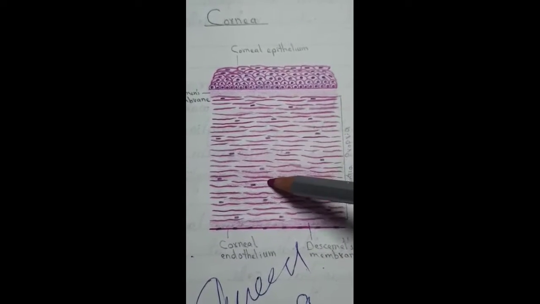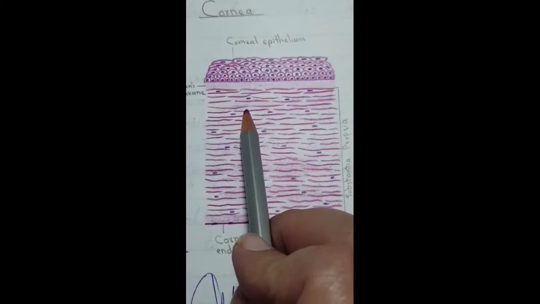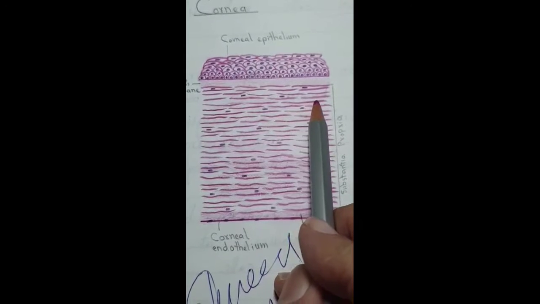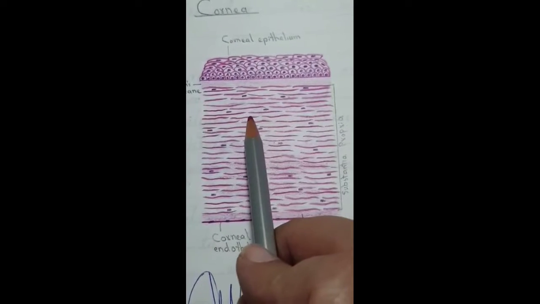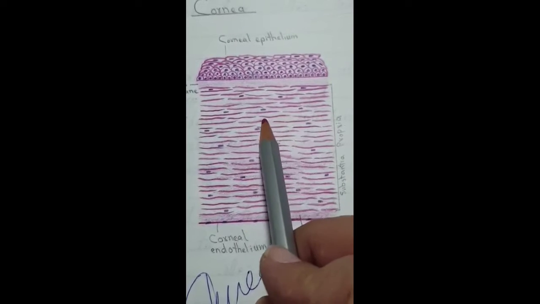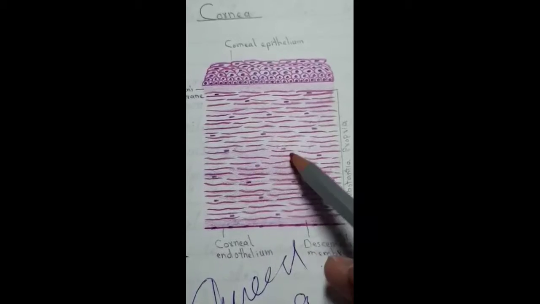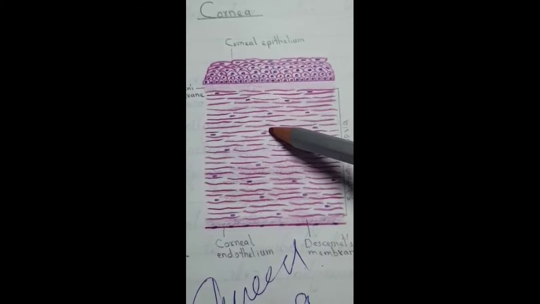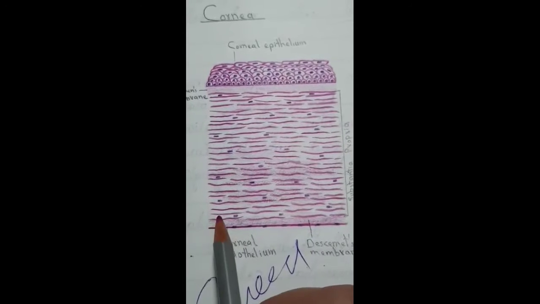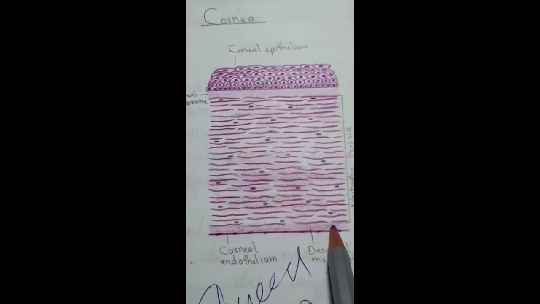Third layer is substantia propria. It consists of bundles of collagenous fibers. These are fine fibers embedded in ground substance. In between these lamellae of collagenous fibers, flattened nuclei of fibroblast are seen. It is thick layer and it constitutes 90% of thickness of the cornea, and this layer is Descemet membrane.